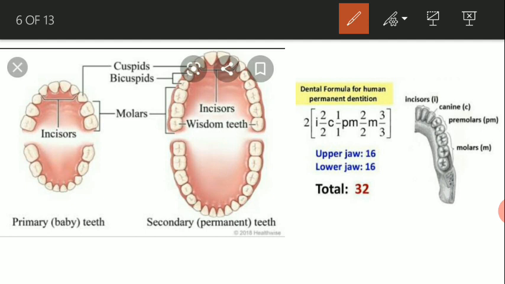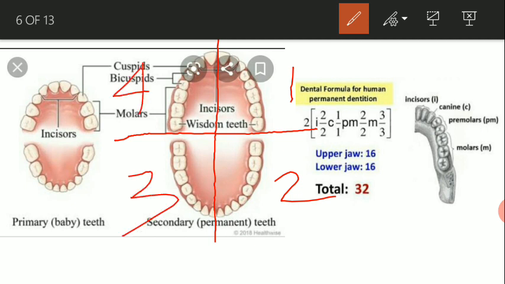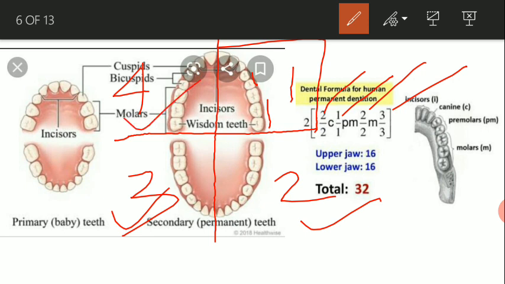Now if we see its arrangement, we divide the gum into 4 quadrants: first, second, third, and the fourth. Now in each part, the incisor is 2, canine is 1, premolar is 2, and the molar is 3. Now this pattern is repeated in every segment.